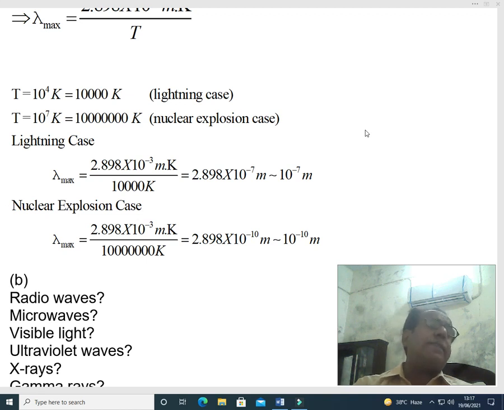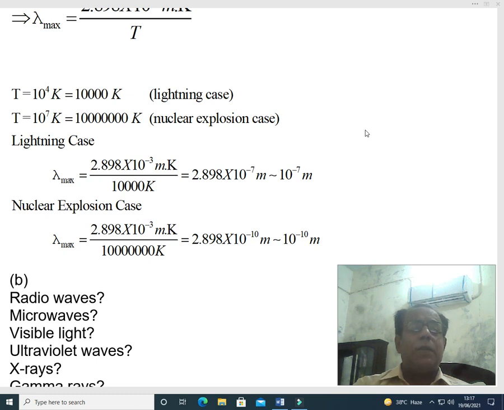Now we come to the second case, that is the nuclear explosion case. Here lambda max becomes equal to 2.898 into 10 to power minus 3 meter Kelvin divided by 10 to power 7 Kelvin.